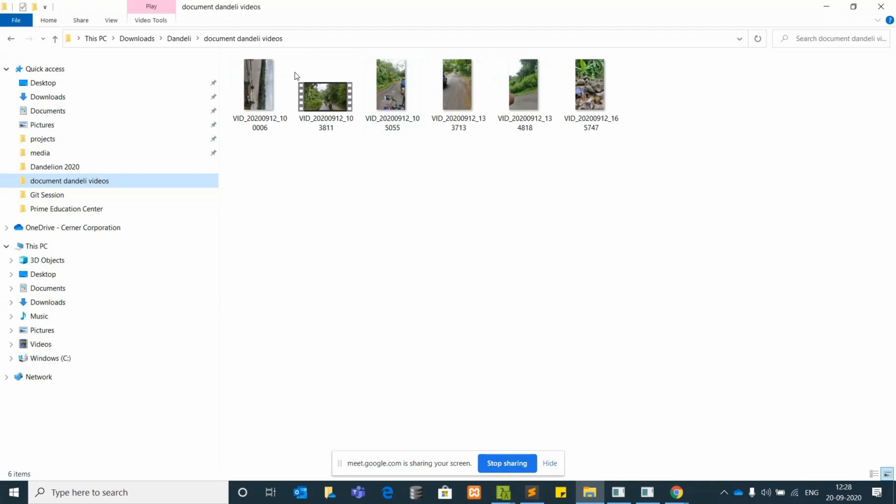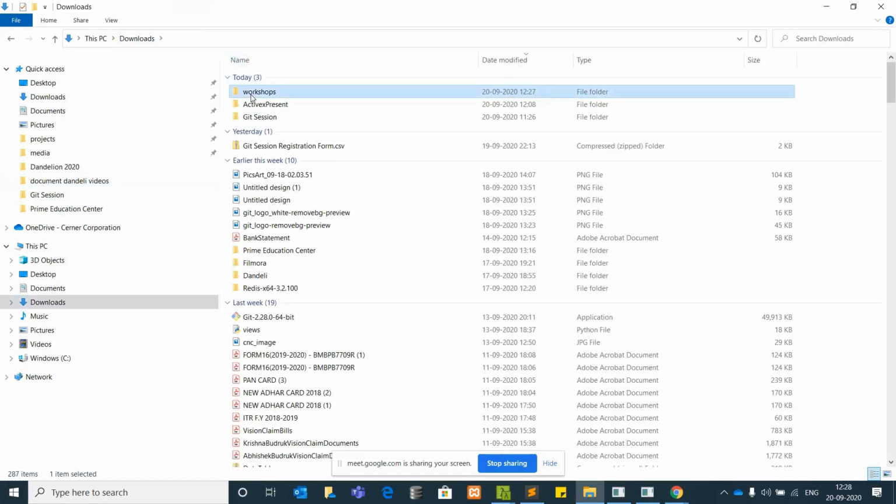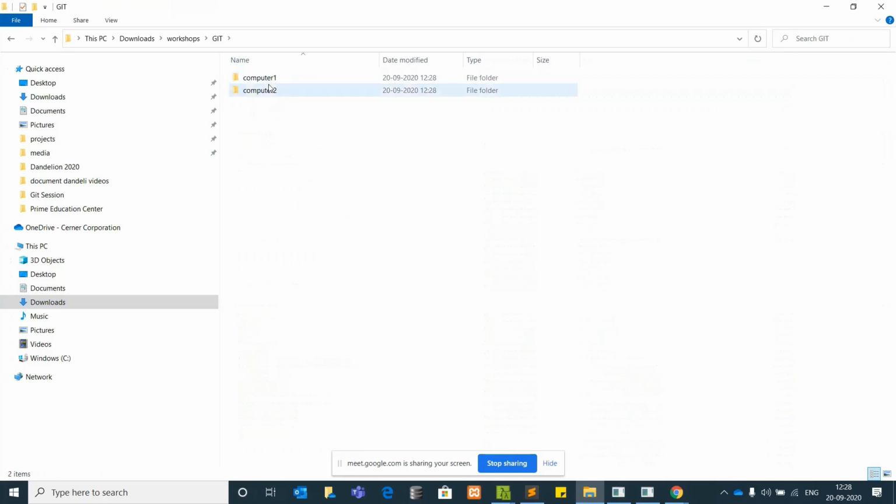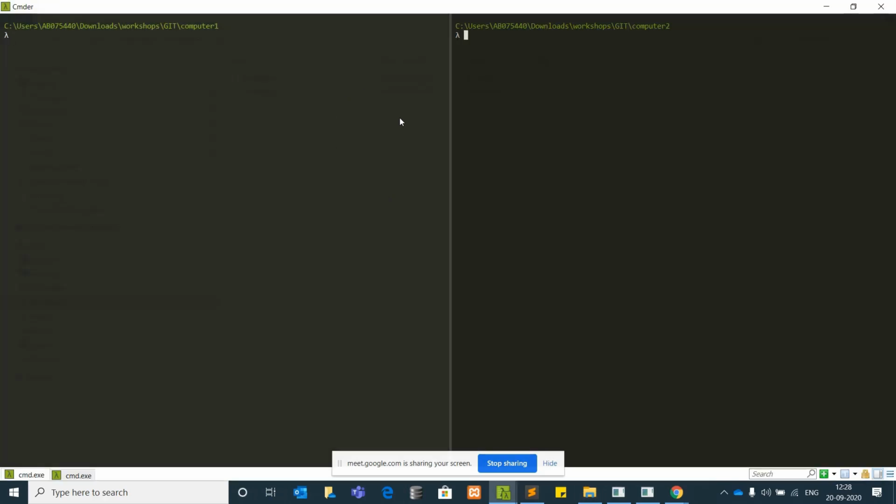If you see here, I have two folders named computer1 and 2. I have used it to explain in the proper manner using two computers, and we have two developers that will commit their changes. Likewise, we are going to demo it to you.